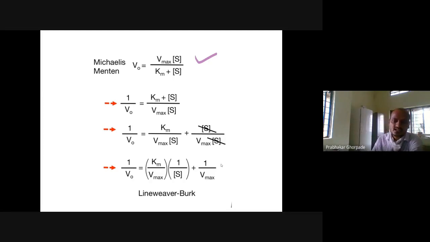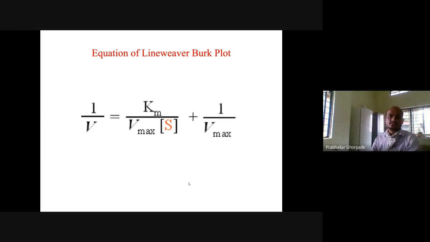If you rearrange, ultimately you should get this equation. 1 by V0 is equal to Km divided by Vmax multiplied by substrate concentration plus 1 by Vmax. So this is actually the y is equal to mx plus c equation. Here c is a constant, this is the x term, and this is the slope of the reaction. So this equation can look like this.